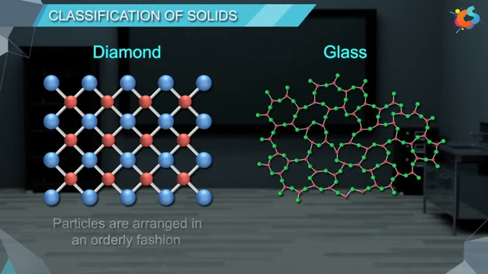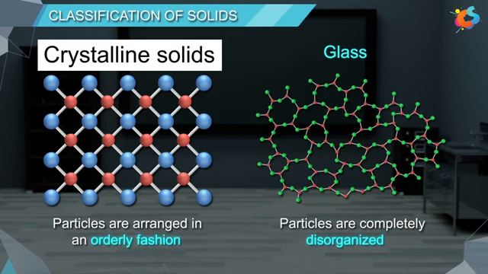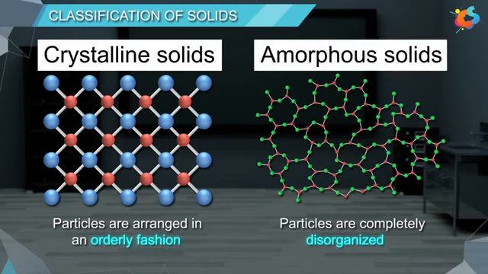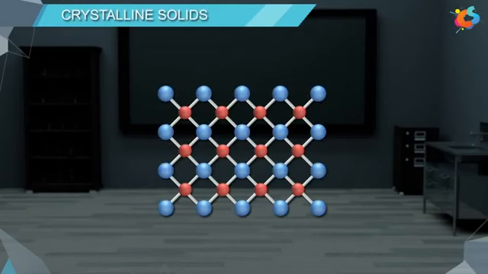In diamond, the particles are arranged in an orderly fashion, whereas in glass, they are completely disorganized. Based on the order of arrangement of constituent particles, solids are mainly classified into two types: crystalline solids and amorphous solids.